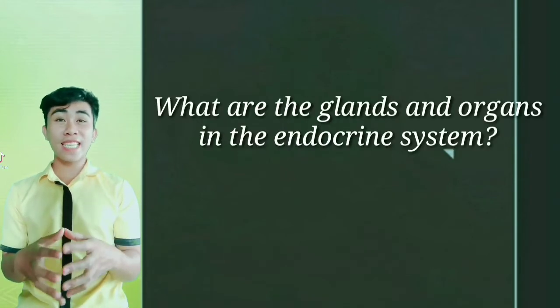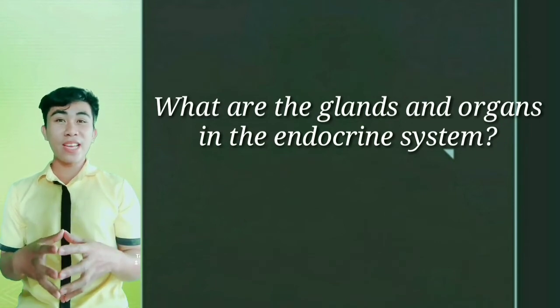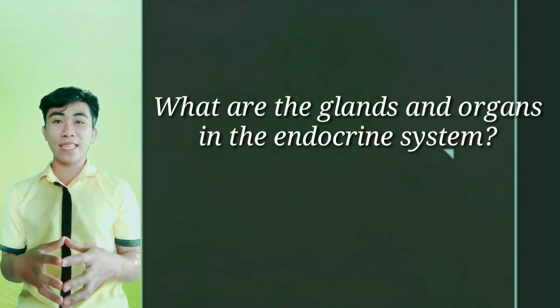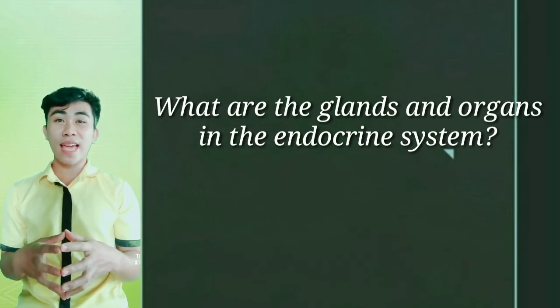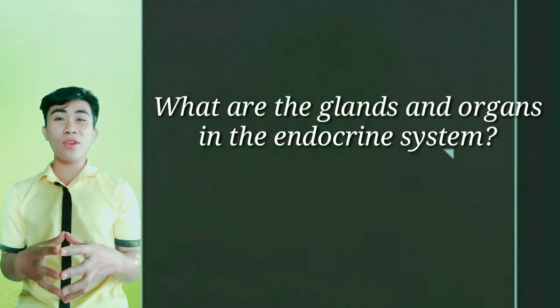And what are the major glands and organs that compose our endocrine system? Yes, the endocrine system has the pituitary gland, the thyroid and parathyroid gland, the thymus gland and adrenal gland, the pancreas, and the reproductive organs, which are testes for males and ovaries for females.